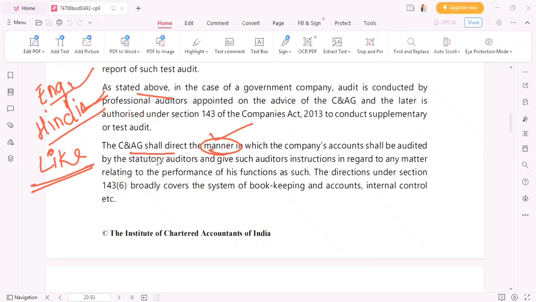In which the company's accounts shall be audited by the statutory auditors, and give such auditors instructions. So instructions are also given by the CNAG to such auditors, relating to the performance of his functions as such. The directions under section broadly cover the system of bookkeeping and accounts, internal control, etc. So, for example, what do you mean by directions? In what things can CNAG give direction? It can give direction in the system of bookkeeping, that how a particular company has to maintain the books, or what all internal control systems the company must maintain. So all these things CNAG can direct.